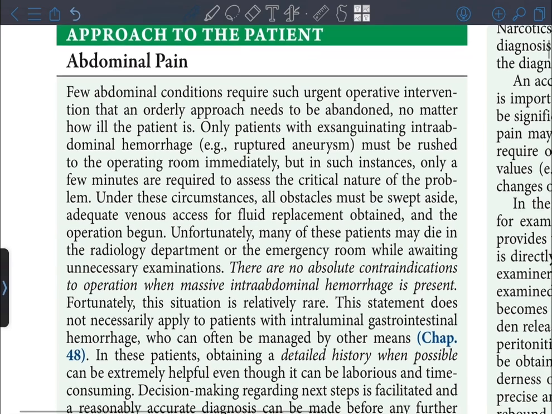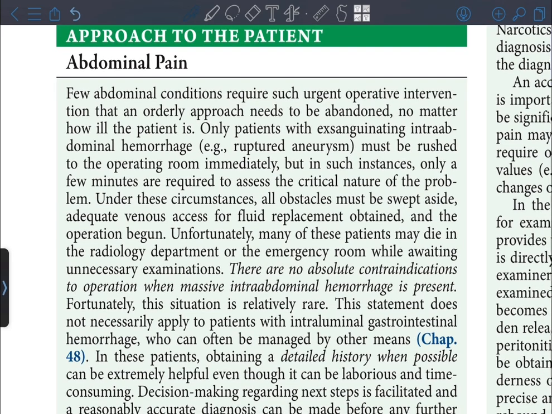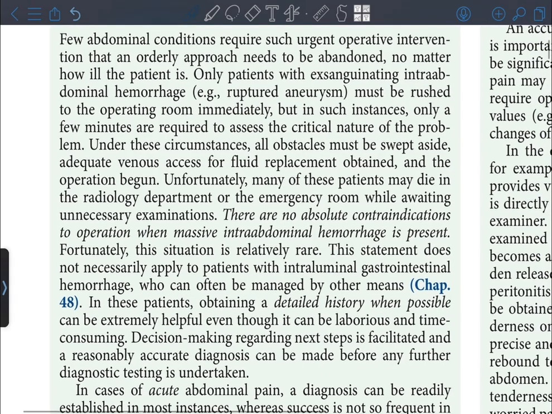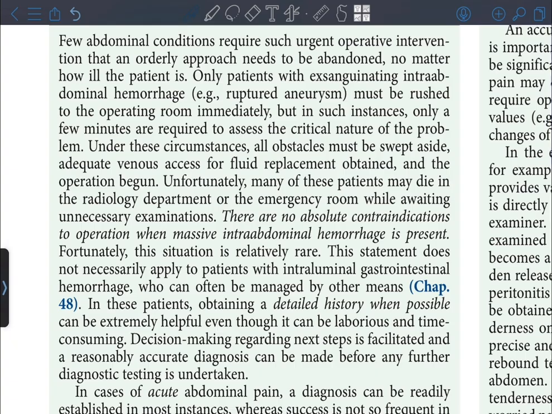Approach to the patient: abdominal pain. Few abdominal conditions require urgent operative intervention such that an orderly approach needs to be abandoned, no matter how ill the patient is. Only patients with exsanguinating intra-abdominal hemorrhage, for example a ruptured aneurysm, must be rushed to the operating room immediately. But in such instances, only a few minutes are required to assess the critical nature of the problem. Under these circumstances, all obstacles must be swept aside, adequate venous access for fluid replacement obtained, and the operation begun.